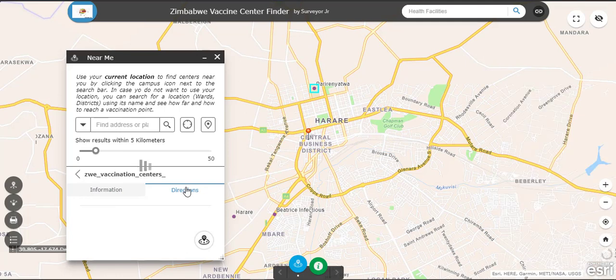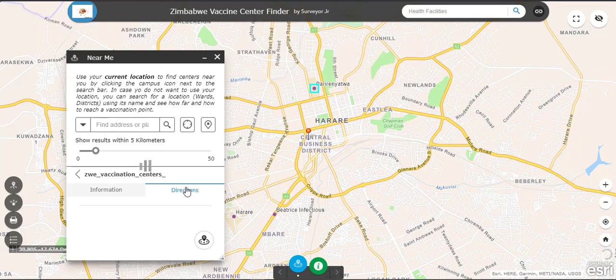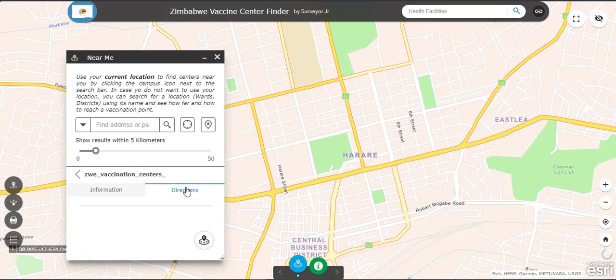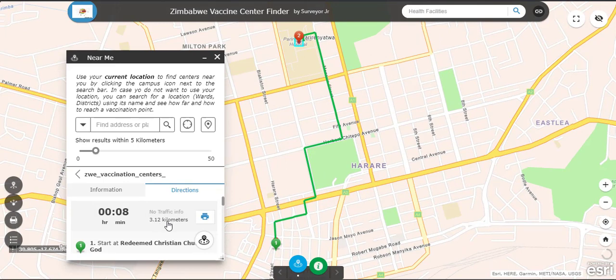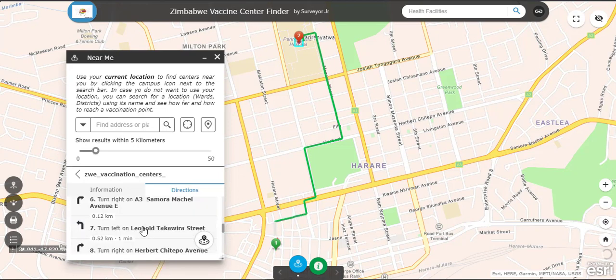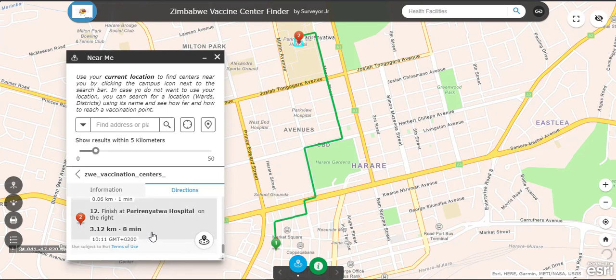I'm going to click on Parirenyatwa right here, and then I navigate to directions. It's going to give me the route which I can take to Parirenyatwa Hospital. Let me wait for it to give me the route. So there is the route. It's telling me that I need about 8 minutes to get from where I am to Parirenyatwa, and it also shows the route I can take to get vaccinated.